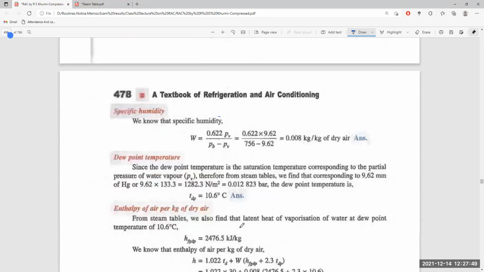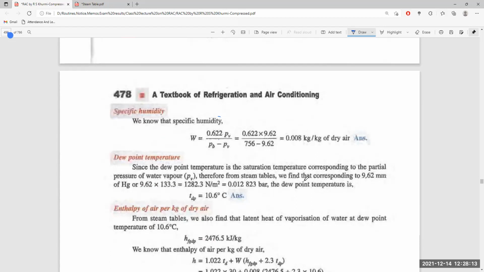The dew point temperature. Since the dew point temperature is the saturation temperature corresponding to the partial pressure of water vapor, from the steam table we'll get the dew point temperature, the saturation temperature corresponding to the partial pressure of water vapor.